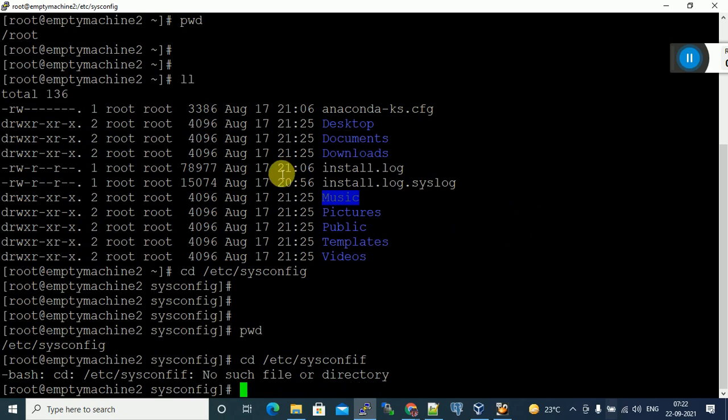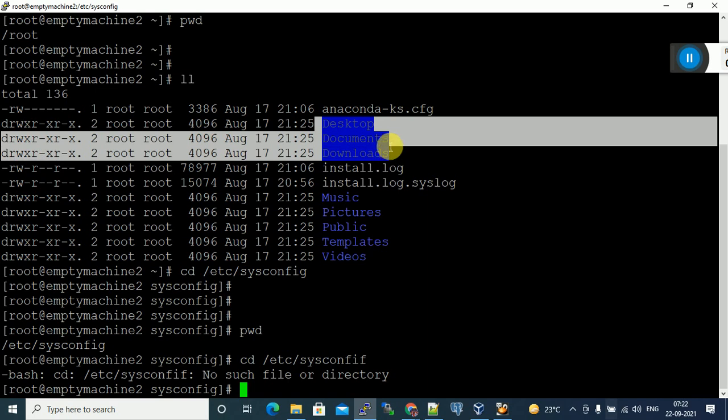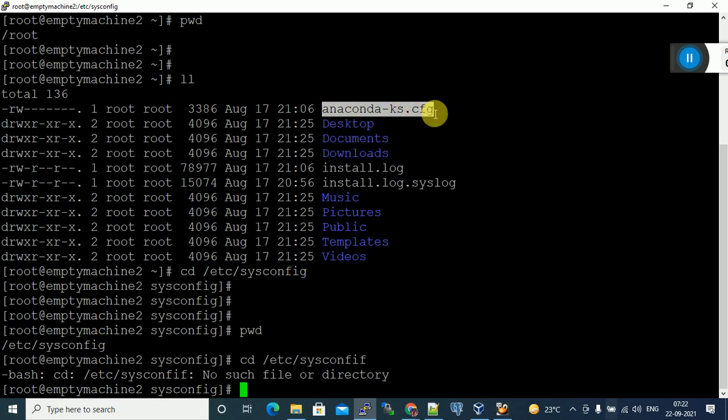Clear? How to find a file or directory: directories will be blue, files will be white, and also from the starting character of the line, if it starts with D, it is a directory. If it starts with just a dash, it is a file.